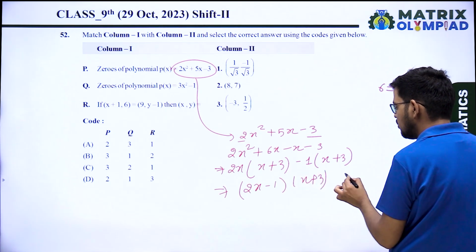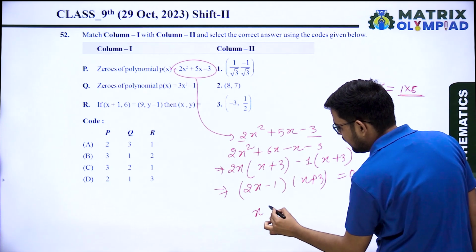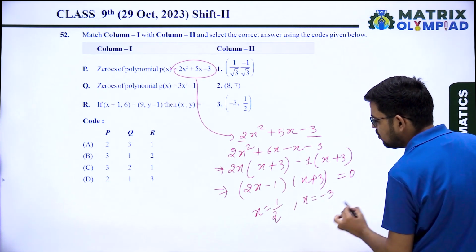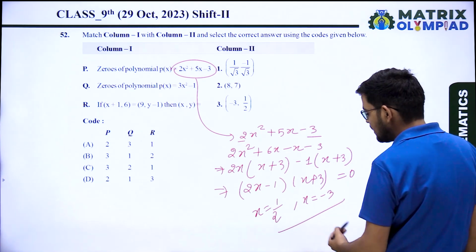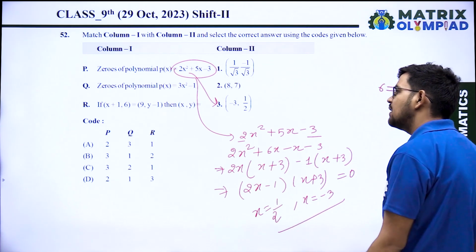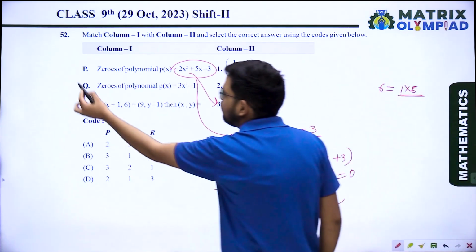When we have to find the zeros, put equal to 0. So in one case you are getting x equal to 1 by 2. In another case you are getting x equal to minus 3. So minus 3 and 1 by 2 are the zeros of the polynomial. So option 3 is the correct answer for P.